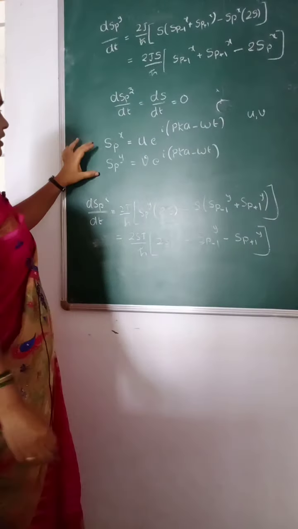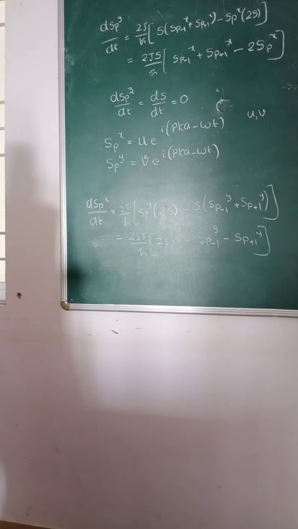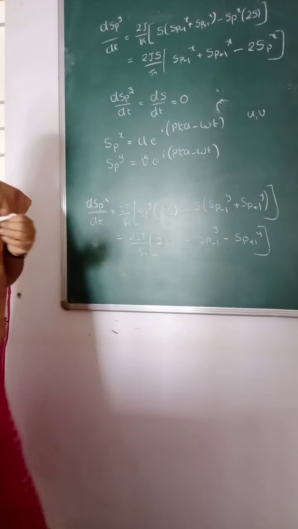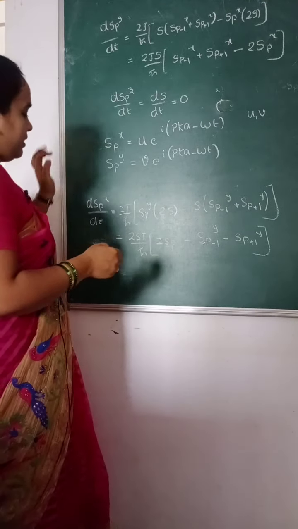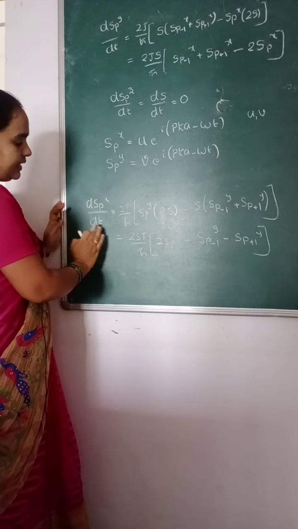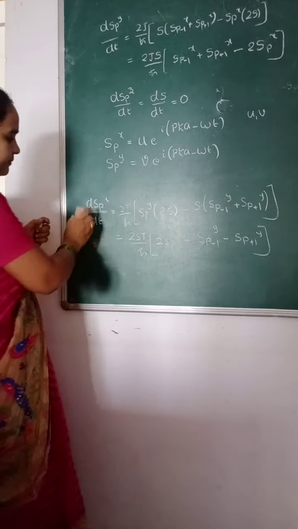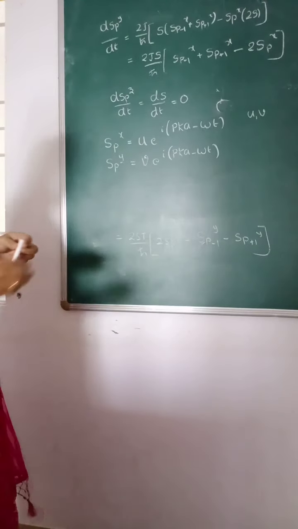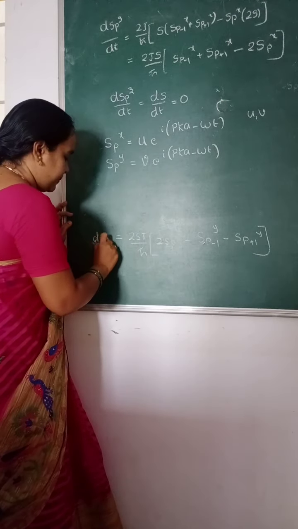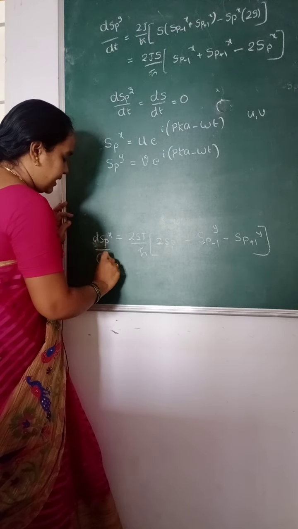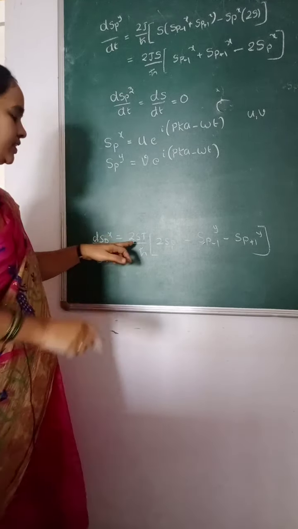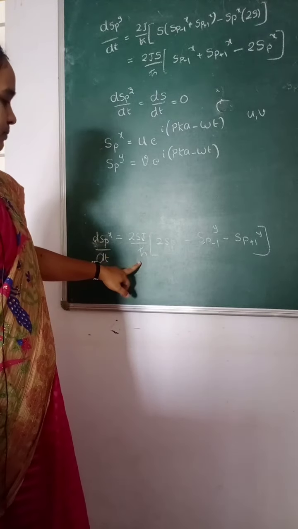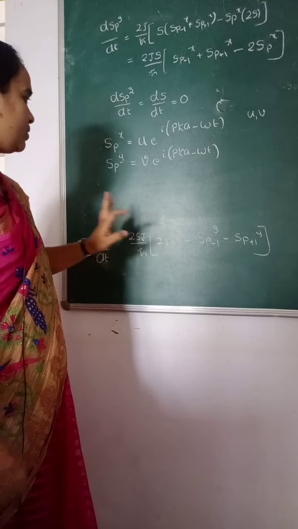So let us substitute these two equations, that is S_p^x and S_p^y, in these equations. Then dS_p^x/dt we get as 2SJ/ħ. Here S is the spin vector along the z direction, which is a constant, J is the exchange integral, ħ is h by 2π. So these three terms are constants.